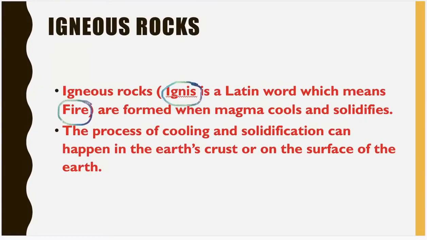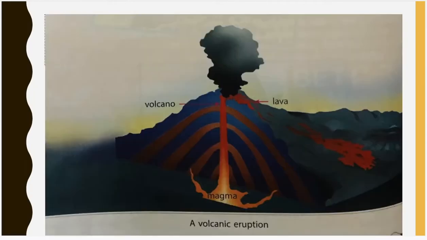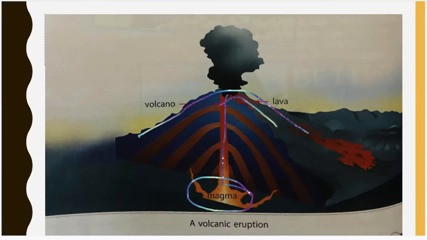So first of all, igneous rocks. Igneous is a Latin word which means fire. The igneous rocks are formed when magma cools and solidifies. Now what is magma? Look over here, you can see deep down the earth, magma. The orange colored portion is magma. And this is a volcano. This magma from deep inside the earth will come out and take the form of lava. And when it solidifies, it leads to formation of igneous rocks.